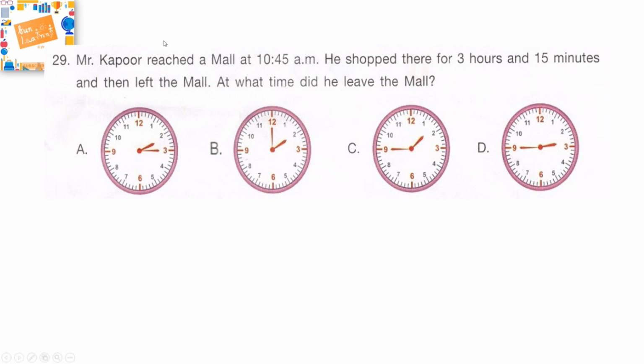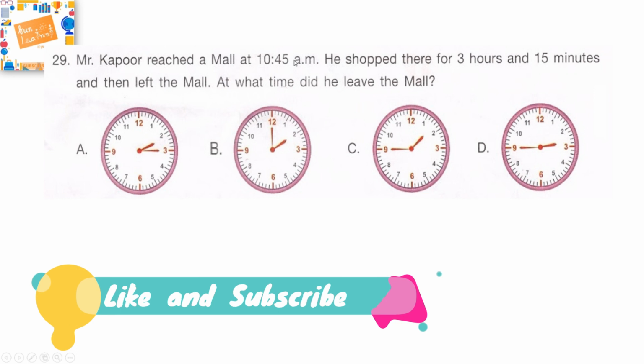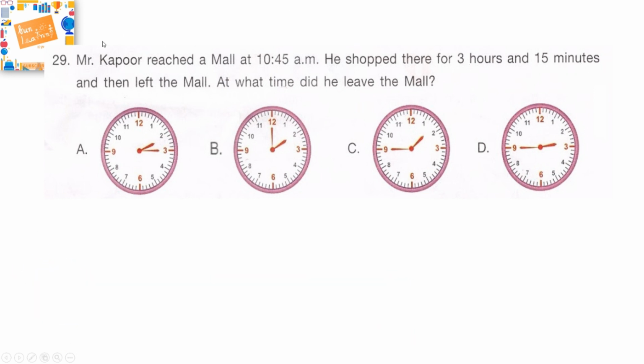Next question. Mr. Kapoor reached a mall at 10:45 am. He shopped there for 3 hours and 15 minutes and then left the mall. At what time did he leave the mall? Is it option A, B, C or D?